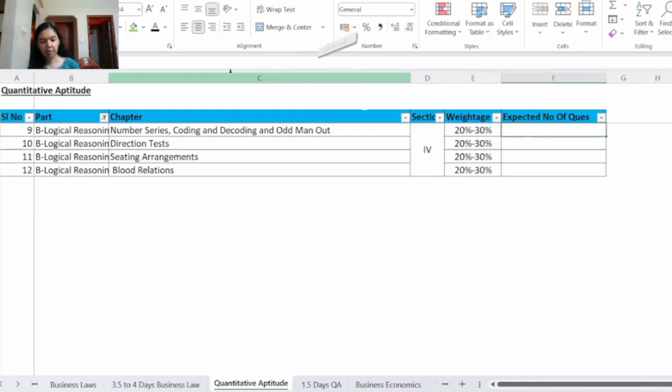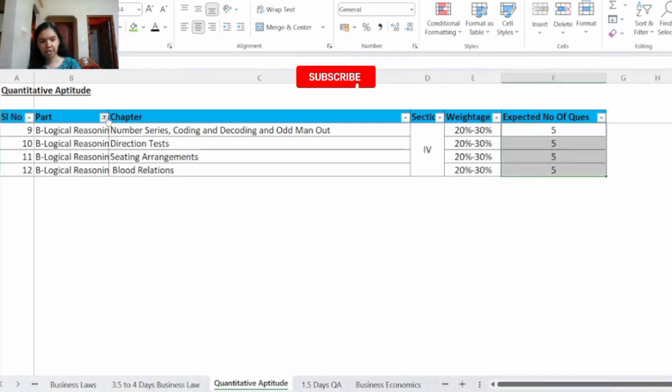So let's see the expected number of questions. For all the 4 chapters, the expected number of questions is 5 questions. So this will comprise totally 20 marks. So there is equal weightage distribution for logical reasoning.